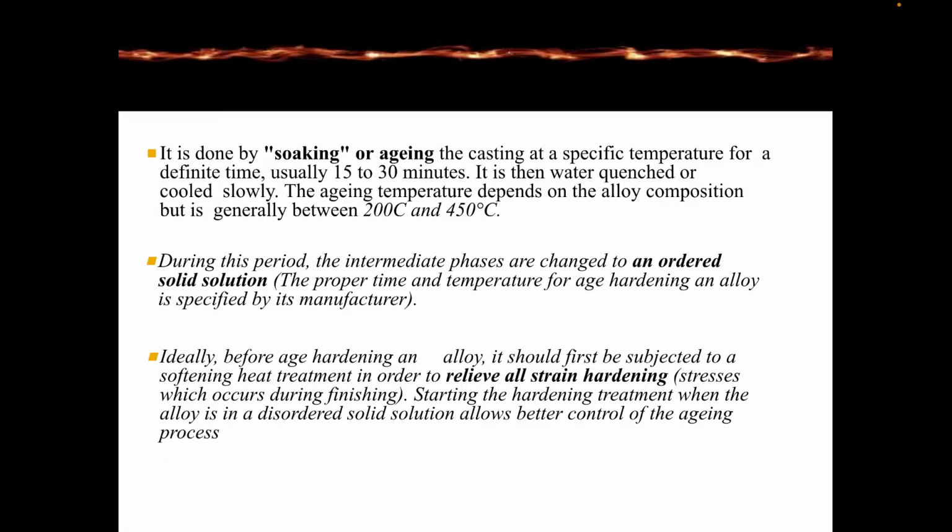Ideally, before age hardening an alloy, it should first be subjected to a softening heat treatment in order to relieve all the strain hardening stresses which occur during finishing. Start the hardening treatment when the alloy is in a disordered solution, which allows better control of the aging